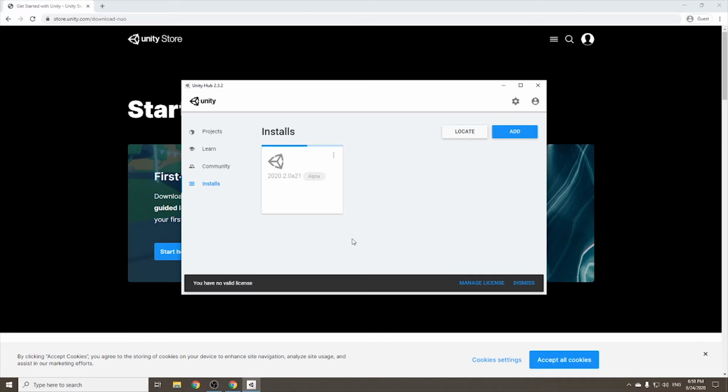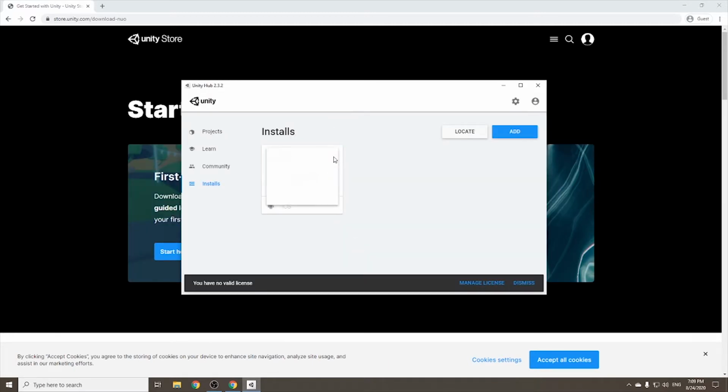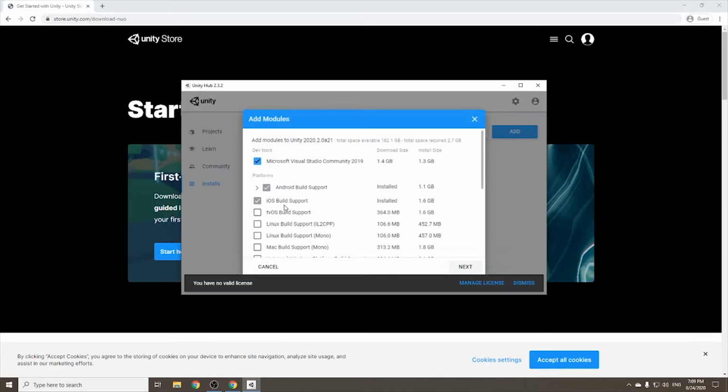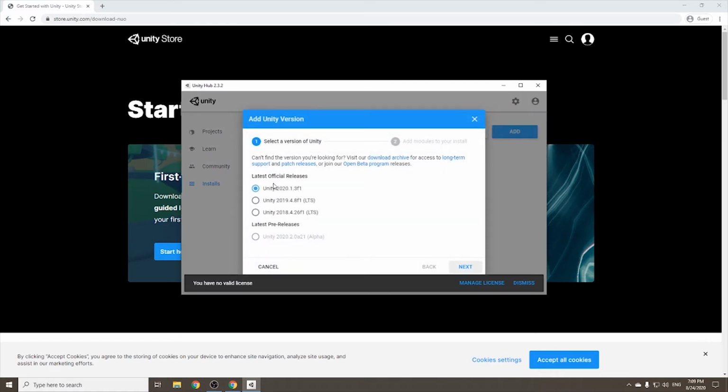Installation will take some time. I recommend using an SSD for work. And you can install some modules after installation. You can also install several versions of Unity. That's really cool.